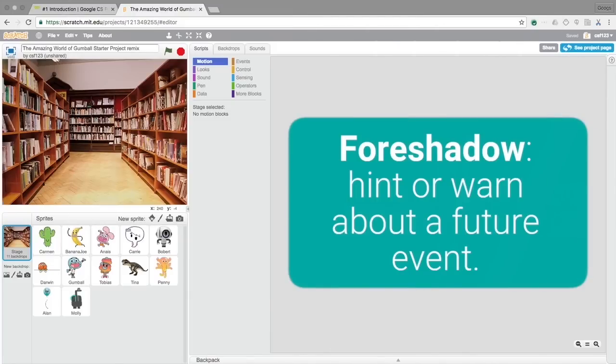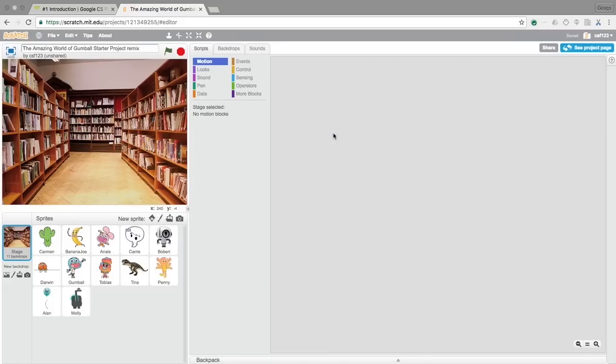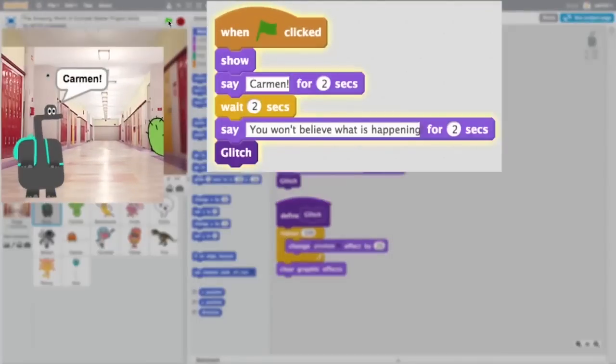In storytelling, foreshadowing is a way to give hints to the audience about something that will happen later in the story. In this example, the audience gets a hint that something strange is about to occur when the character says, "You won't believe what's happening."